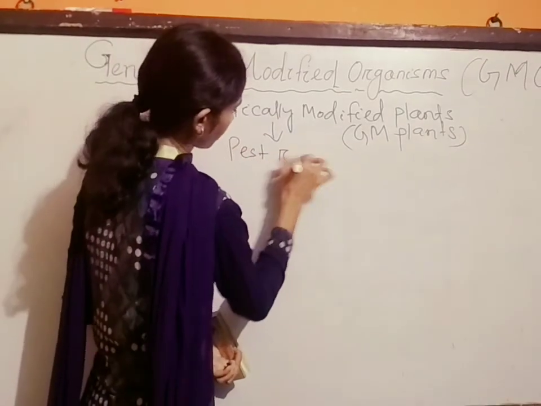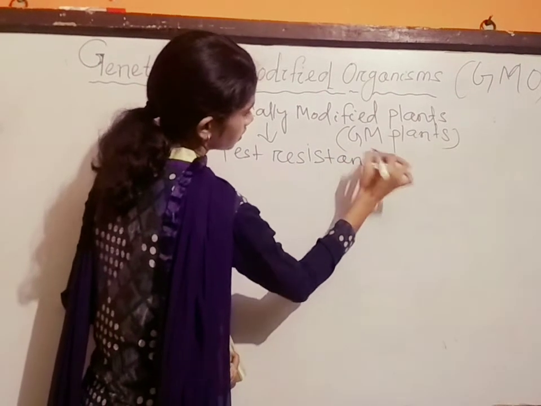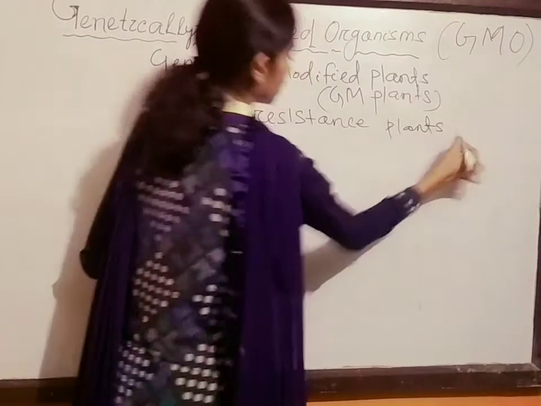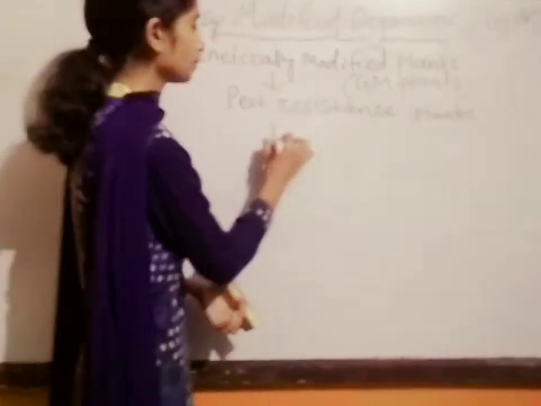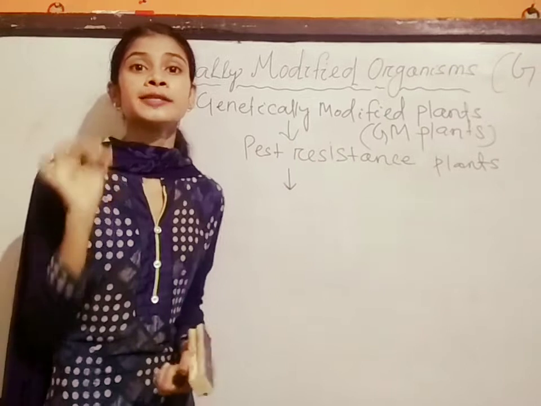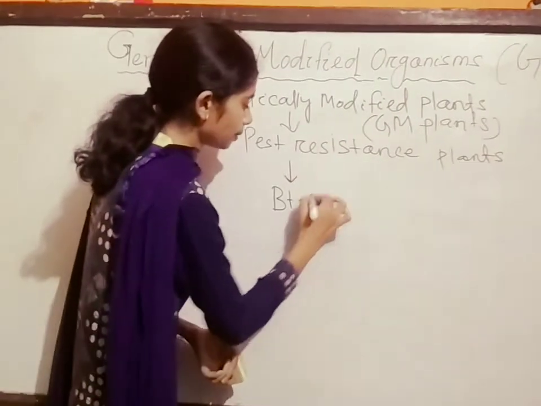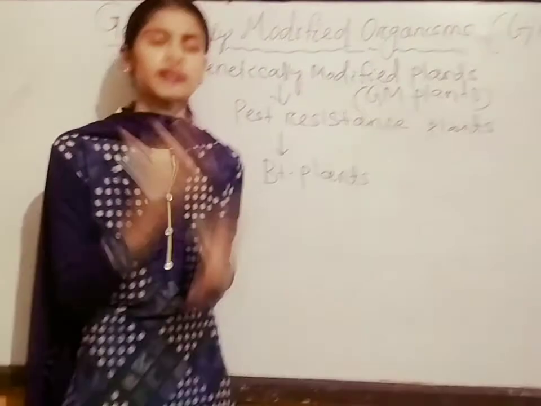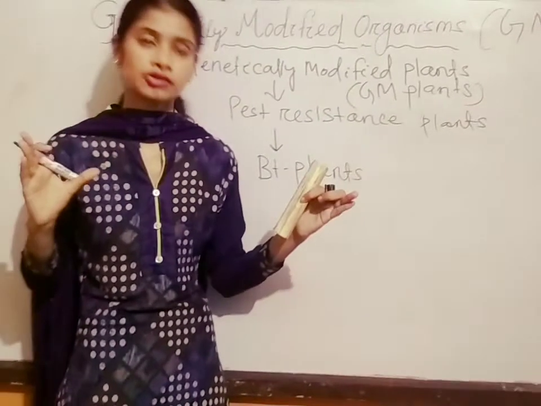Plants that are themselves pest resisting. Under the pest resistant plants, a better example is BT plants. Under the BT plants, different types are found: tomato, potato, corn, cotton.